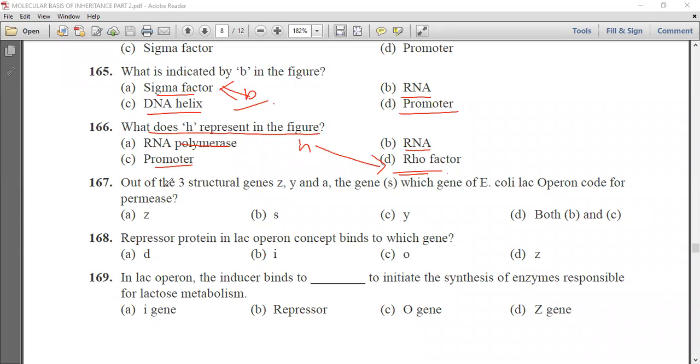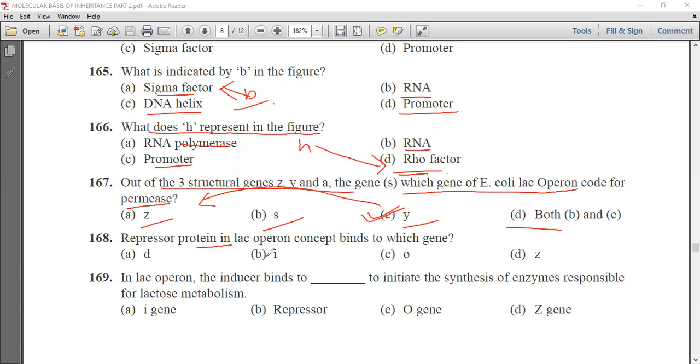Next question is, out of 3 structural genes Z, Y, and A, which gene of the E. coli lac operon codes for permease? So first option is Z, second is A, third is Y, and fourth is both B and C. We know that the Y gene codes for this permease.